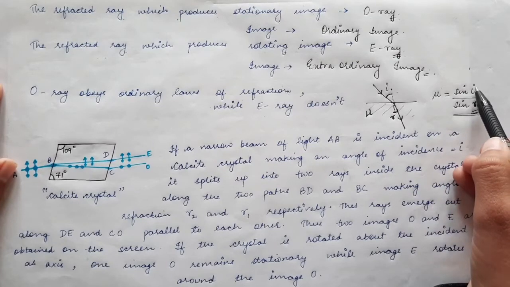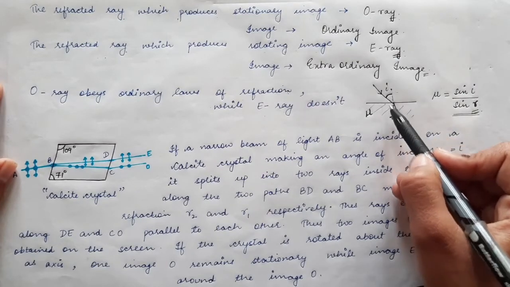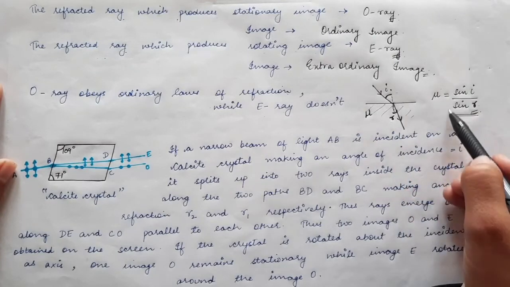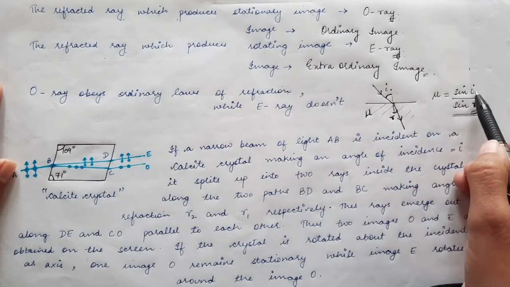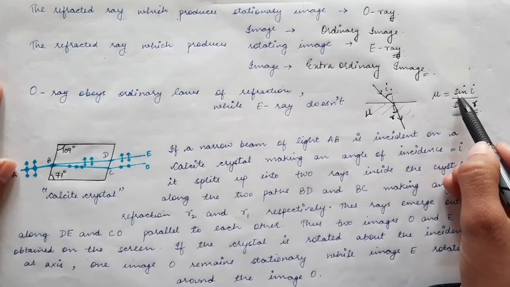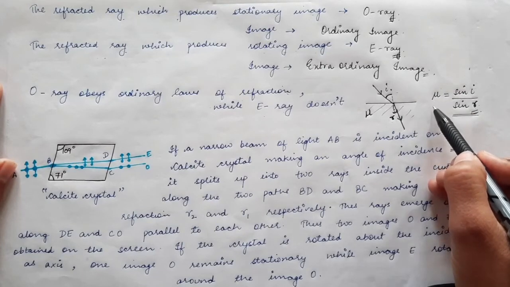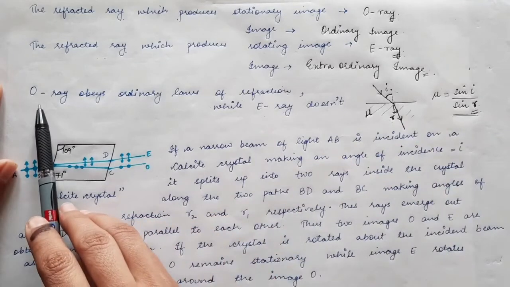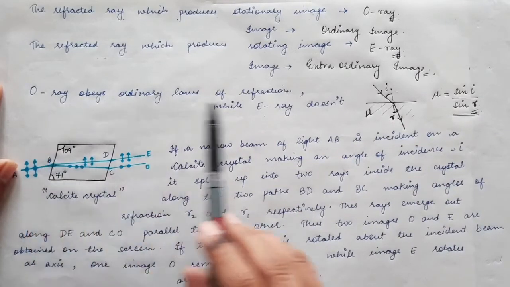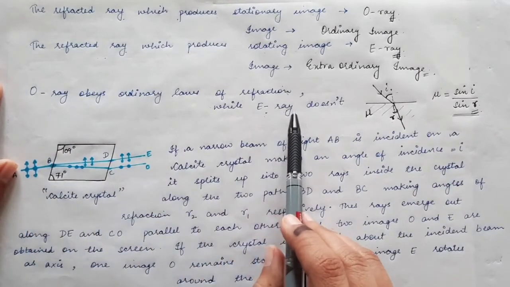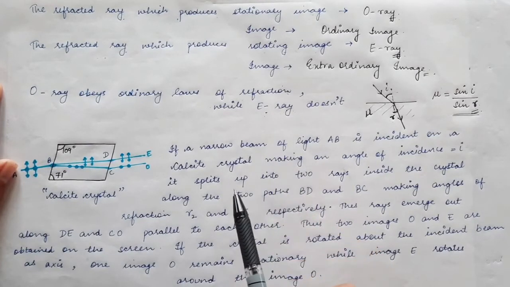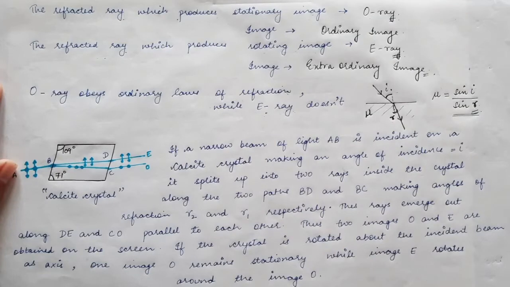If you change the angle of incidence of this ray, the angle of refraction will change in such a way that this ratio of sin i and sin r will always be constant. This is obeyed by the ordinary ray, whereas it is not obeyed by the extraordinary ray. Therefore we say that the extraordinary ray doesn't obey Snell's law.